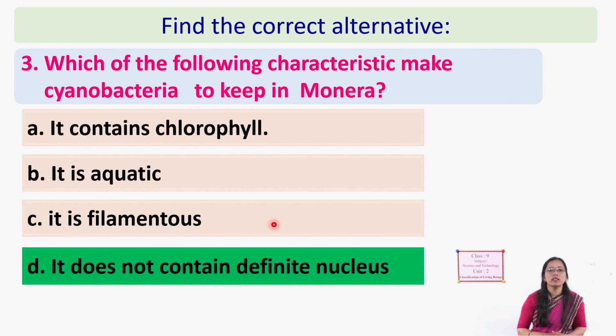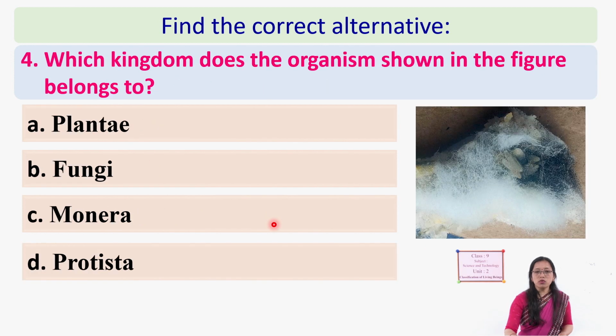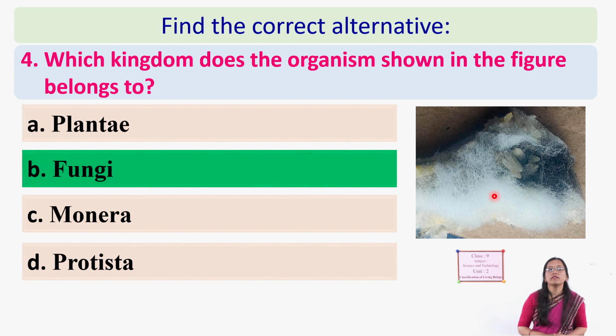It does not contain a definite nucleus, so it belongs to kingdom Monera. Next question. Which kingdom does the organism shown in the figure belong to? Here one organism is shown, white in color with some black parts. Can you guess? Very good. It is fungi.